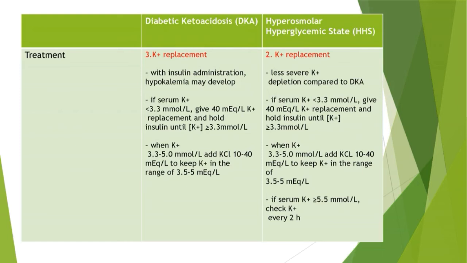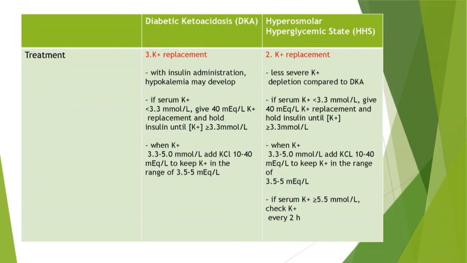Potassium replacement in DKA. With insulin administration, hypokalemia may develop. If serum potassium is less than 3.3 millimole per liter, give 40 milliequivalents per liter potassium replacement and hold insulin until potassium level is greater than or equal to 3.3. When potassium is 3.3 to 5, add KCl 10 to 40 milliequivalents per liter to keep potassium in the range of 3.5 to 5.